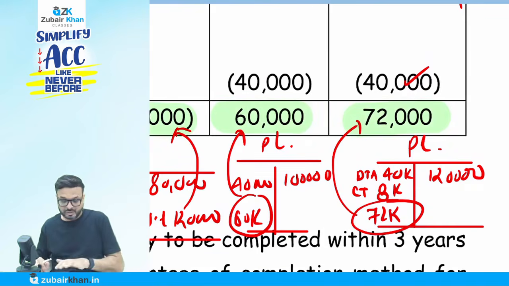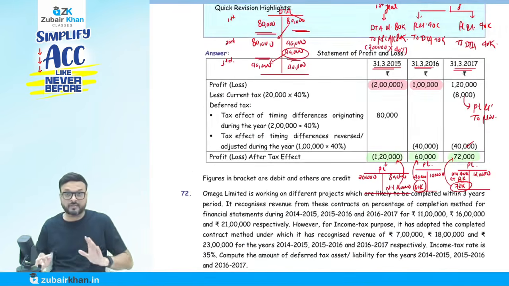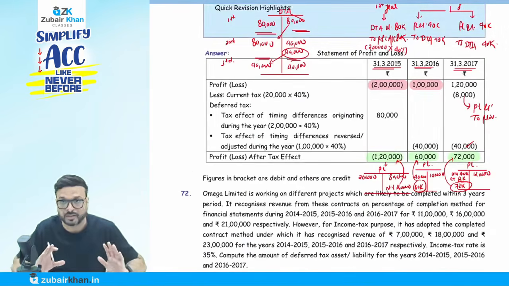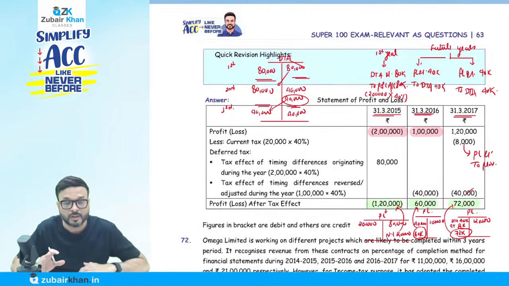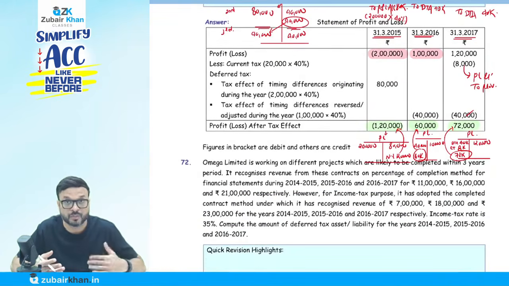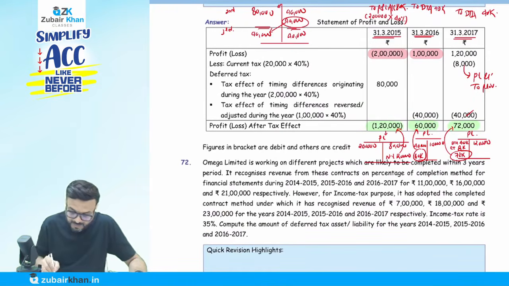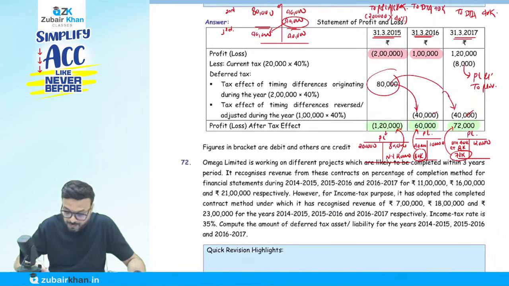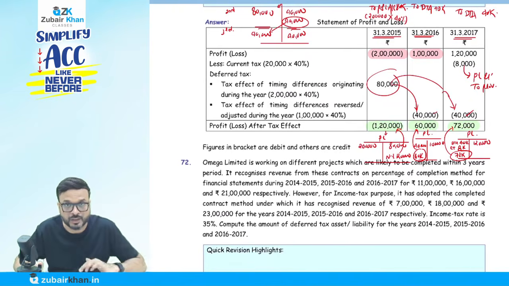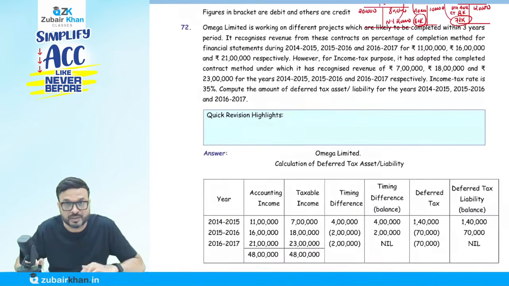So you just have to see why we are creating the deferred tax. Mainly we create it only for the differences. You got the point? These types of questions come in the examination for how many marks? 7 marks. So first they create a deferred tax and then they reverse it in the next 2 years. Now, beyond that, if it is not a deferred tax, it will be part of what? Current tax. Now come to question number 72.